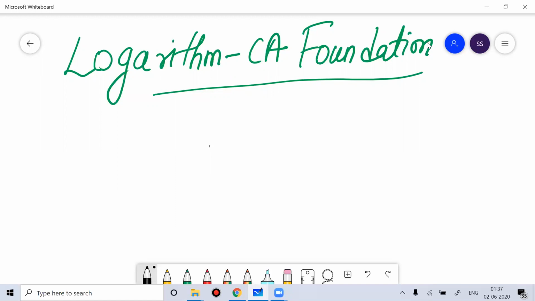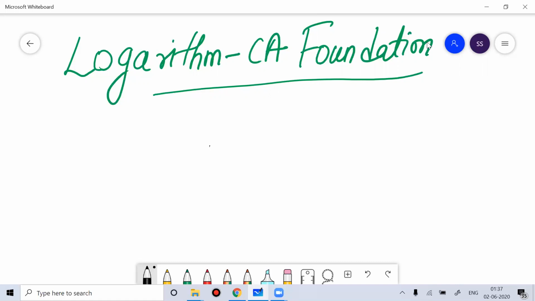I don't think that maybe 2 marks or maybe 3 marks questions come from this topic. Understand logarithm as a topic. It's important to create a foundation for you in mathematics. So don't study this chapter just to get marks in the CA Foundation exam.